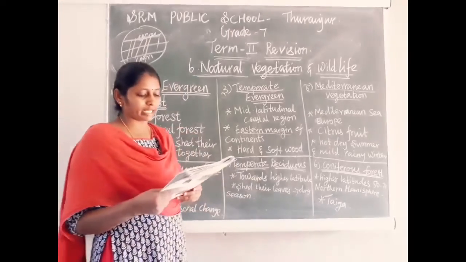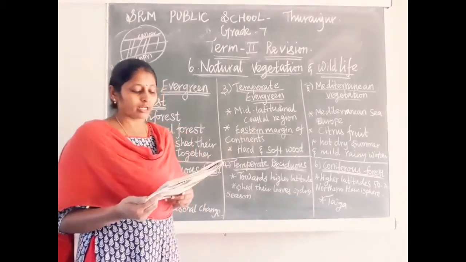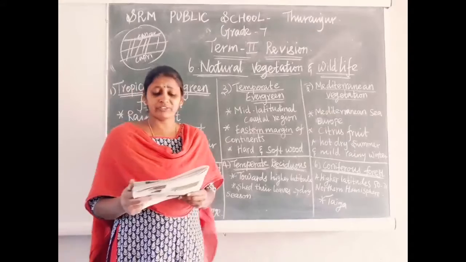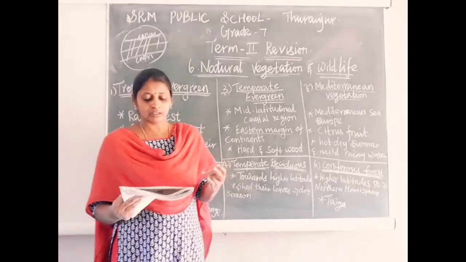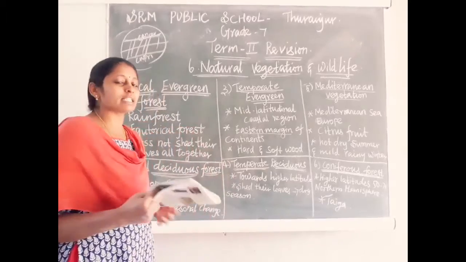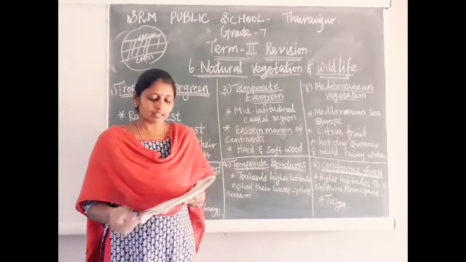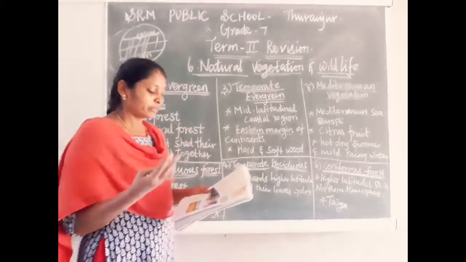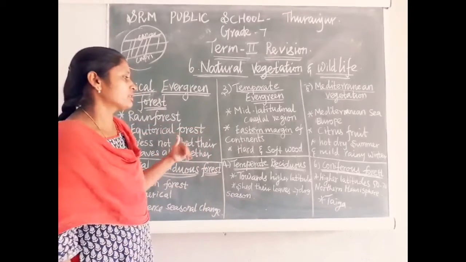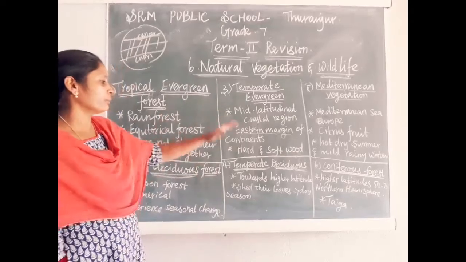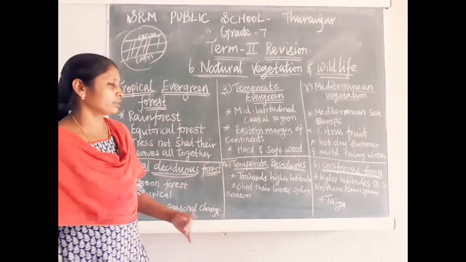What type of trees can we see in this forest? Chir, pine, cedar. And silver fox, mink, polar bear are the common animals of this forest. So these are the main forests in our world.